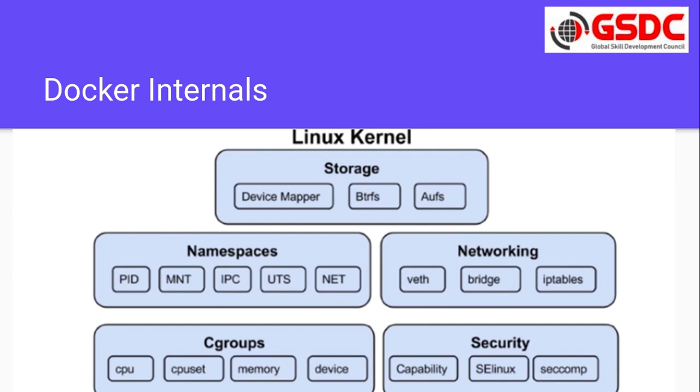Why are we talking about storage here? Because when we start the containers in Docker, those containers are using storage. With the help of the device mapper they can use the internal storage of the host machine. Now let's talk about the namespaces.